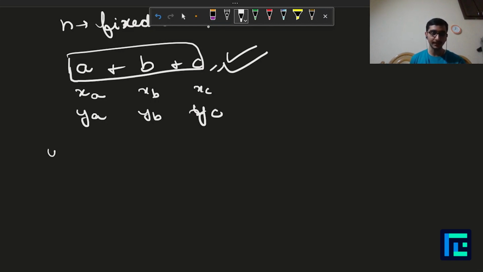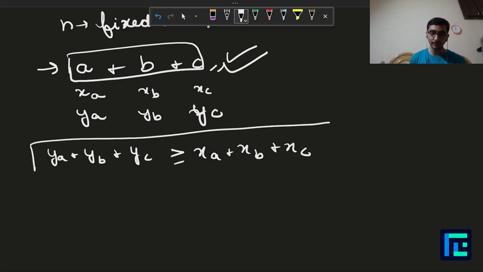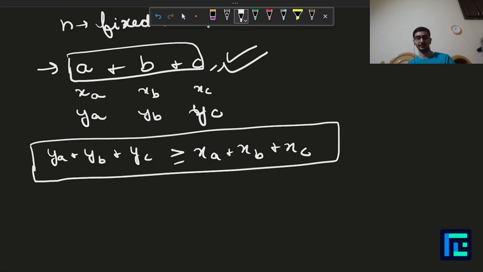What does that mean? That means that ya plus yb plus yc is greater than or equal to xa plus xb plus xc. So this is our assumption, right? We are assuming that a group of three people can go together on a single day to a restaurant.